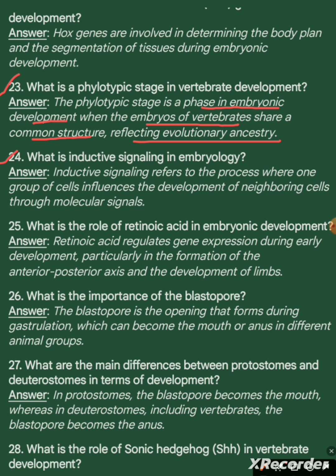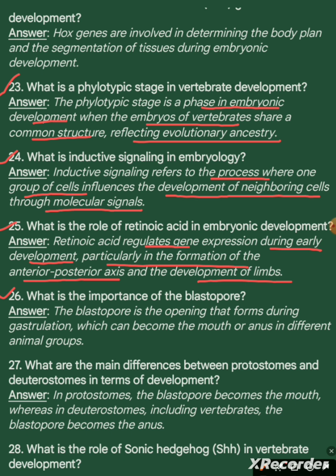Answer. Inductive signaling refers to the process where one group of cells influences the development of neighboring cells through molecular signals. Question 25. What is the role of retinoic acid in embryonic development? Answer. Retinoic acid regulates gene expression during early development, particularly in the formation of the anterior-posterior axis and development of limbs. Question 26. What is the importance of the blastopore?